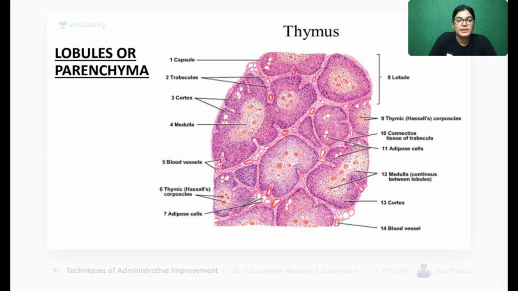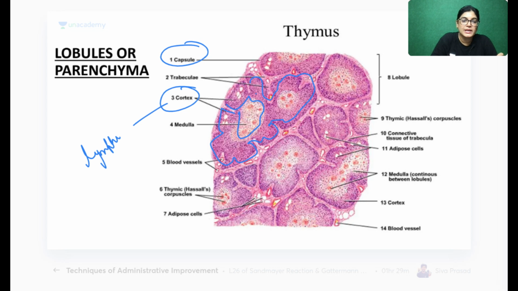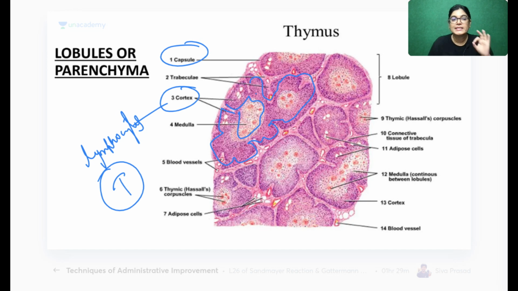Now, same thing here, we can see the fibrous capsule. These are the cortex, which is stuffed with many lymphocytes. So these darker stained structures on the outer aspect are stuffed by many lymphocytes, and all the lymphocytes will be of which variety? T lymphocytes. Only T lymphocytes.